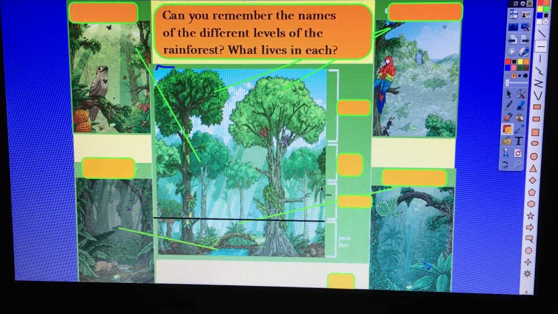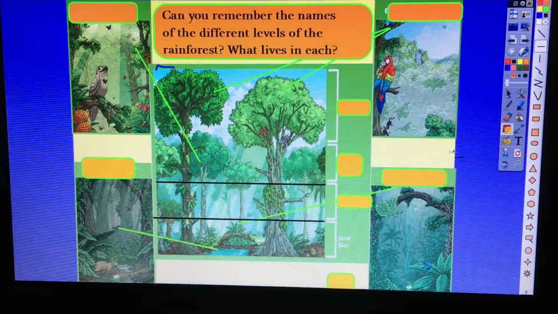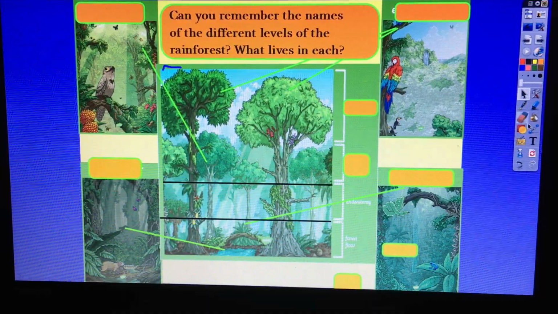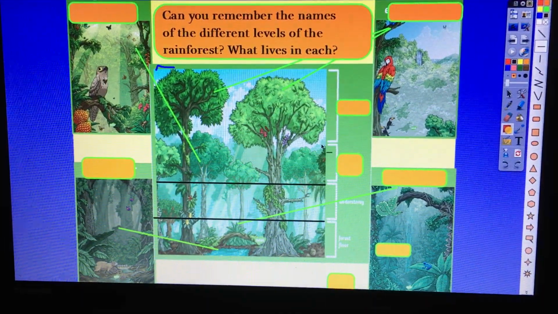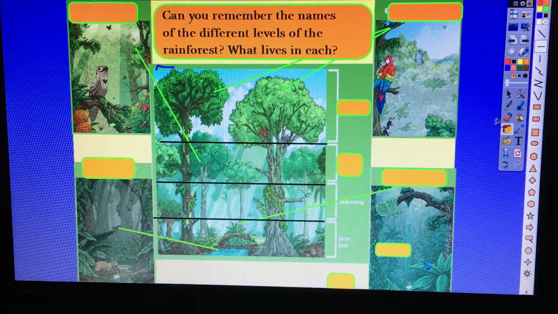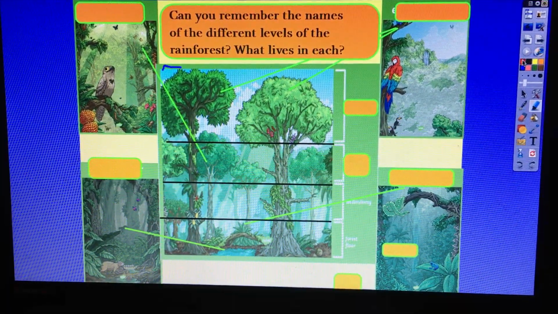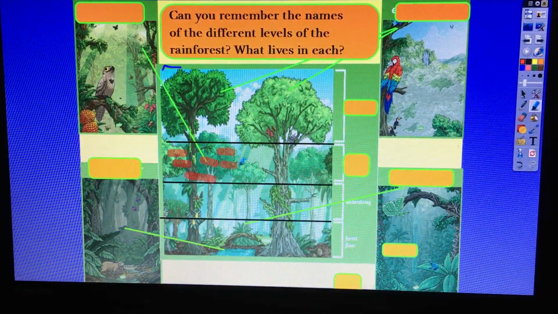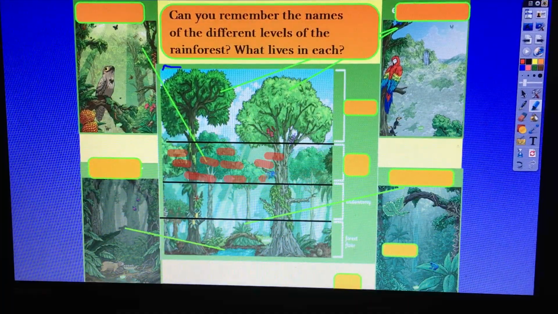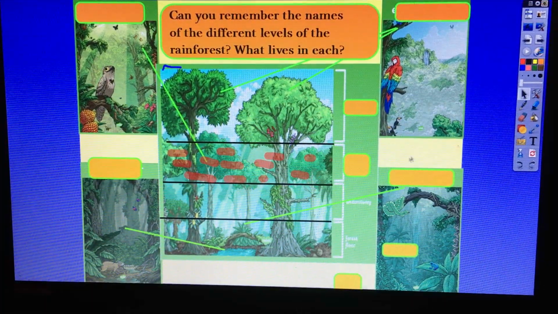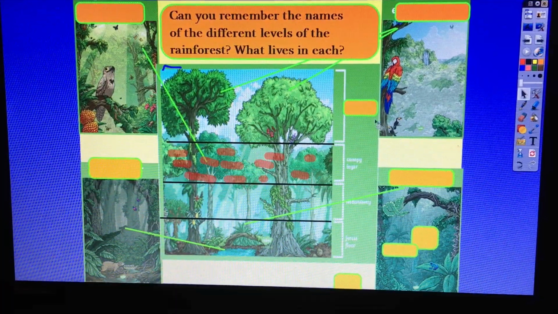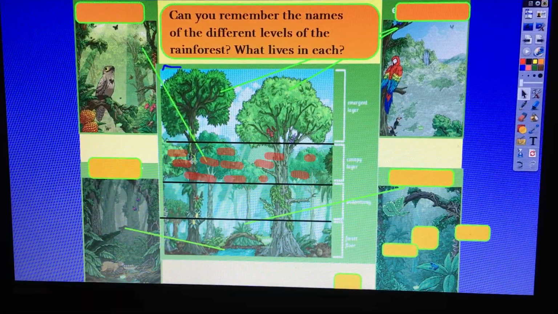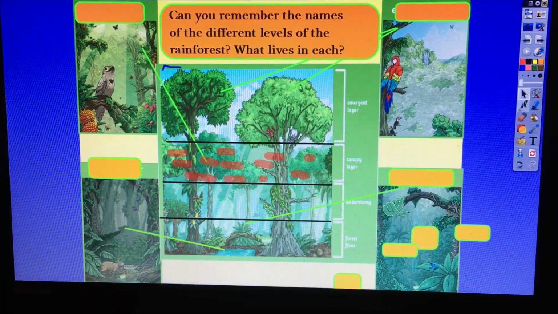What's the next layer called? It's called the understory or the under canopy. Good job. After that, we've got the canopy. This is where most animals live. It's got the most trees and the most leaves here. So most animals will be very noisy here because you'd have all the monkeys as well, some of the birds. So this one is called the canopy, and the top layer where you have trees sticking out is called the emergent layer, but the canopy is like a roof which blocks the sunlight here, so it'll be very dark here.